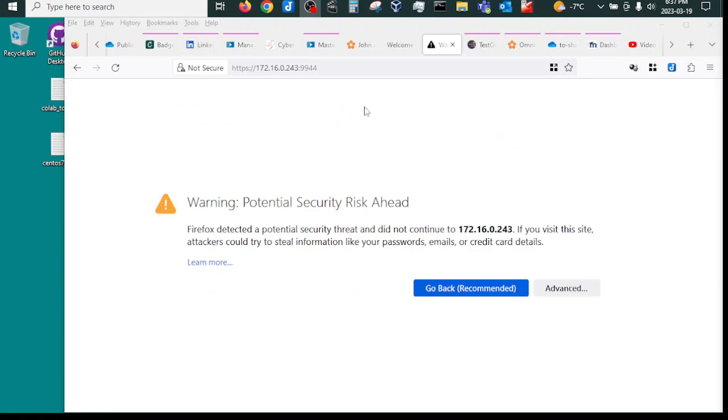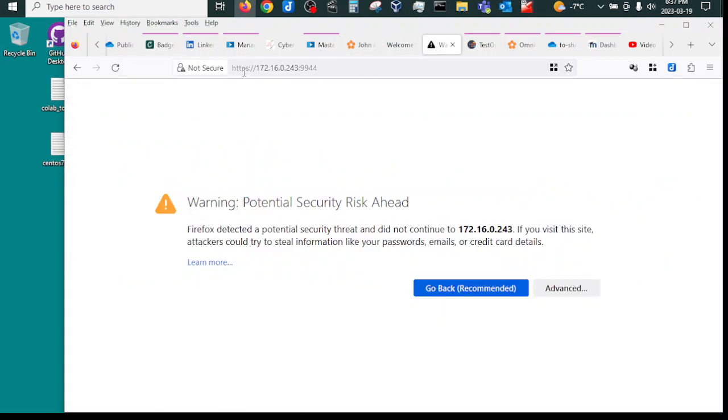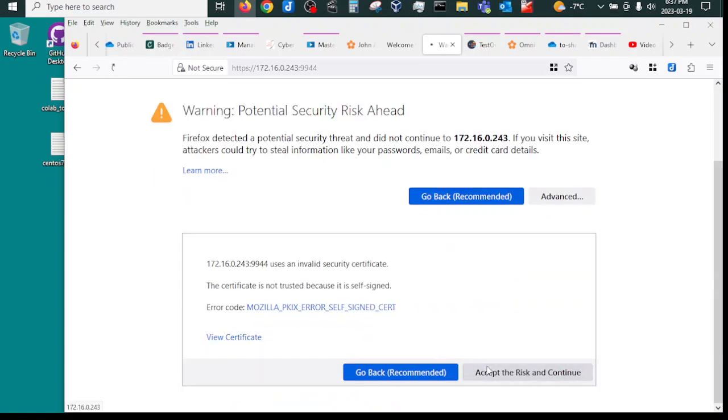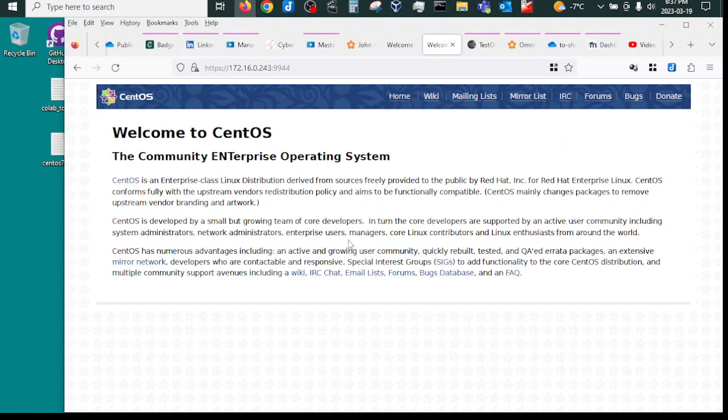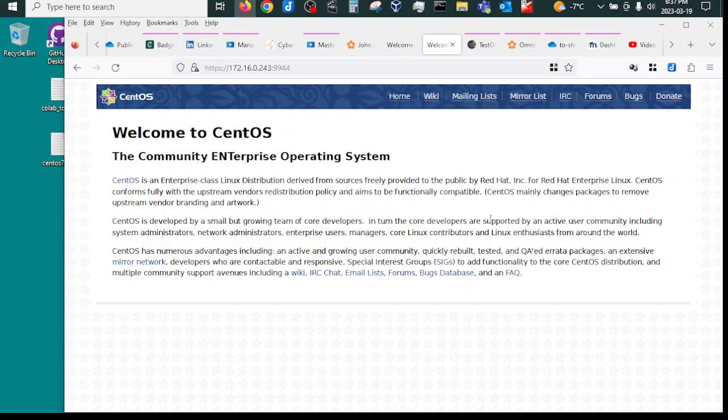So just before the end, because I didn't stop my firewall for a while, I needed to actually reboot it, and just in case I changed the ports, the translated ports, and now there is no problem. It's working, and here it is the HTTPS. So I need to say advanced, and I need to accept the risk, and here it is. Now it's working through the HTTPS. I just changed the port in case some of them were taken or in the cache, so it won't allow me after the reboot to reuse them.